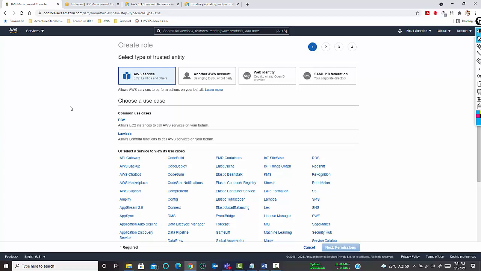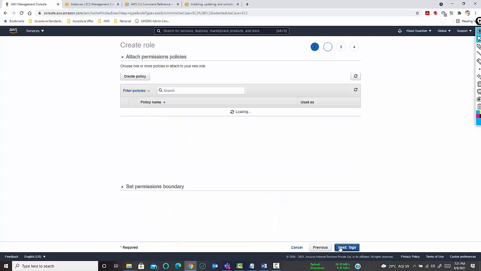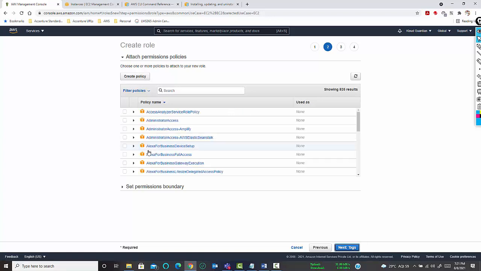Okay. So for that use case, let me choose EC2. Next, go to permissions. Now the policies will be assigned to EC2, and EC2 will get the data or put the data into that S3 bucket, right?